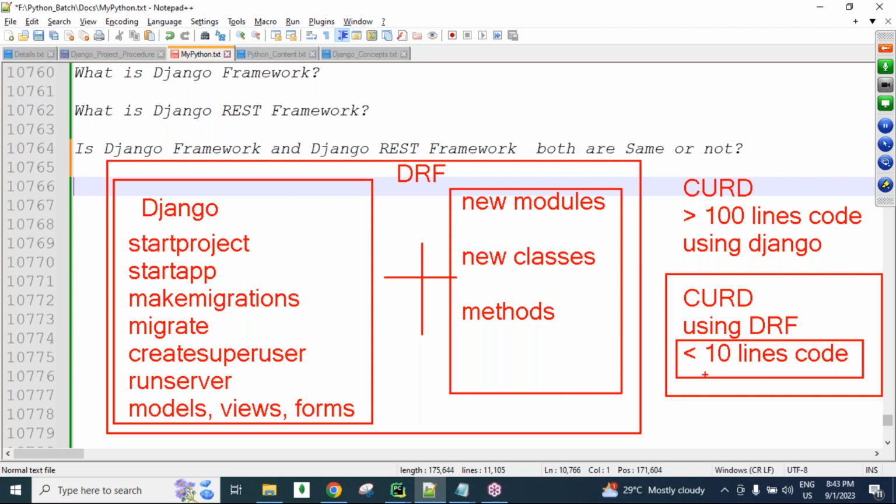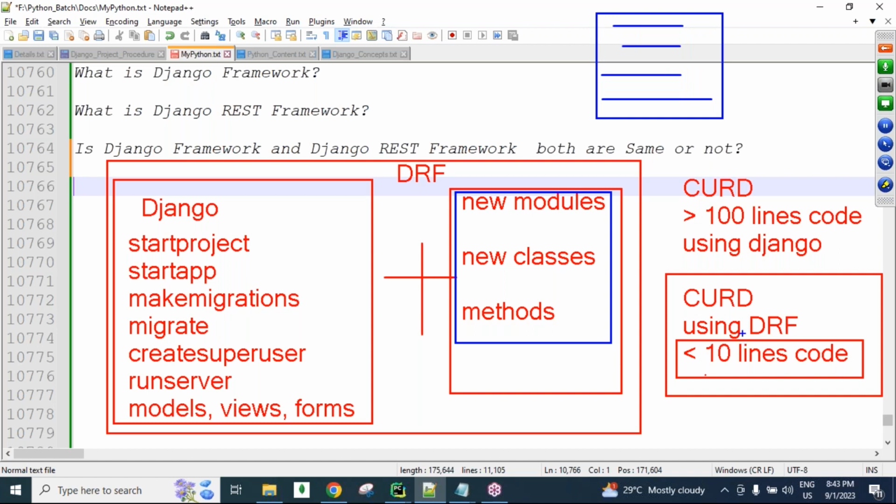How can we write very few lines of code to perform the CRUD operations using the Django REST framework? The Django REST framework provides many new modules, classes, and methods, and because of them we are able to write less code. For creating, a lot of lines of code would be required, but these lines are already written inside the Django REST framework.